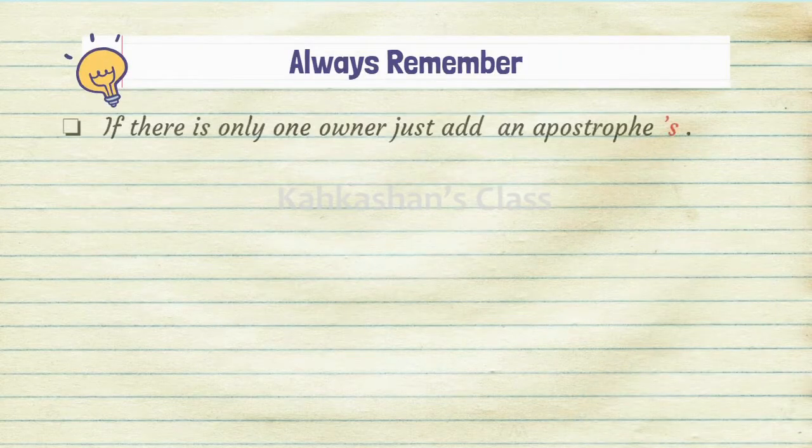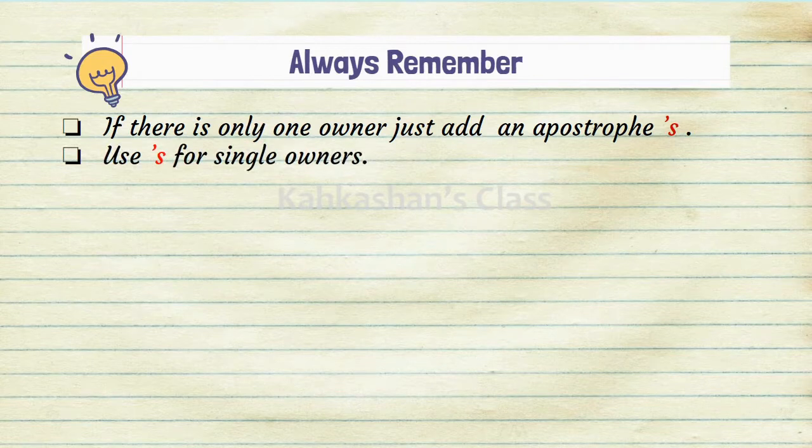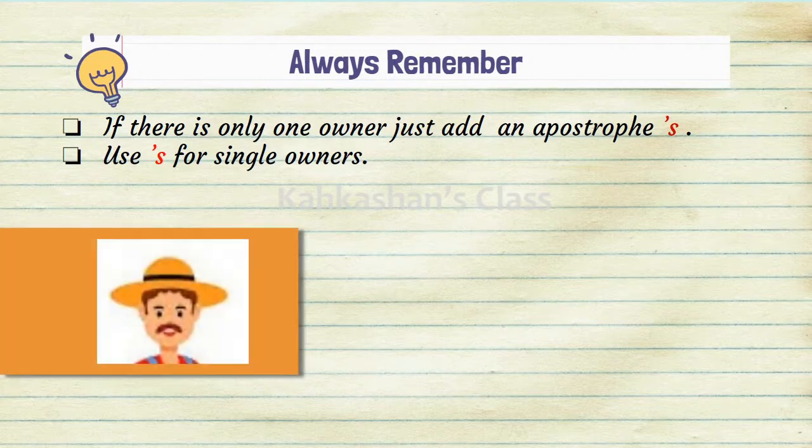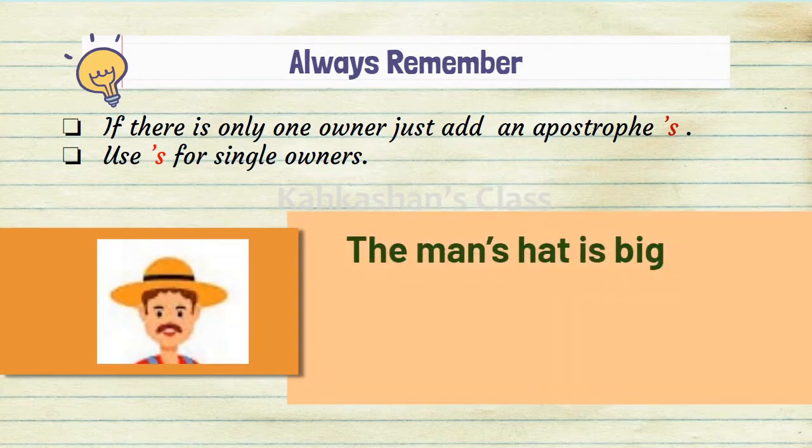Always remember, if there is only one owner, just add an apostrophe s. Use apostrophe s for single owners. Single owners means only one owner. For example, the man's hat is big.